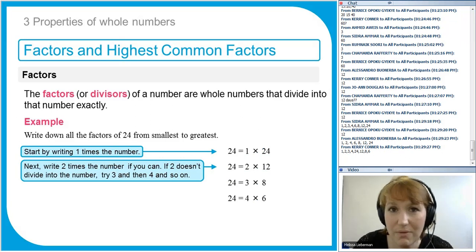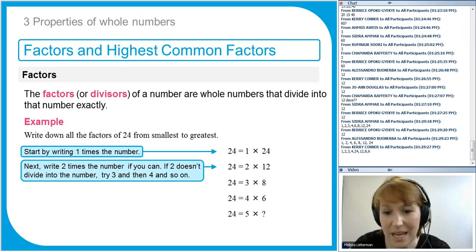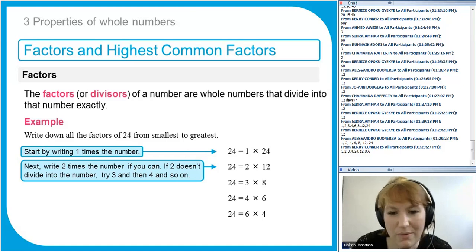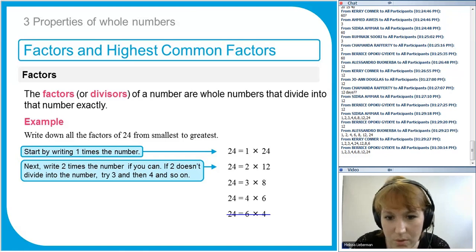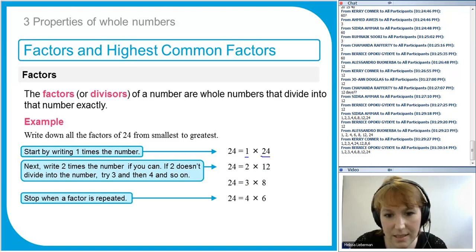How about 5? Can I do 5 times something to get 24? No, because 5 doesn't divide into 24, so that means that 5 isn't a factor. Can I do 6 times something? Well, I can do 6 times 4, but I've already got 6 and 4, so I can stop there. Once I get to a repeat at 7, 8, 9, I'm just going to go back the other way again. So now I've got all my factors, and I can write them in order like this: 1, 2, 3, 4, 6, 8, 12, 24. And those are all of the factors of 24. And I write them in a list like that.